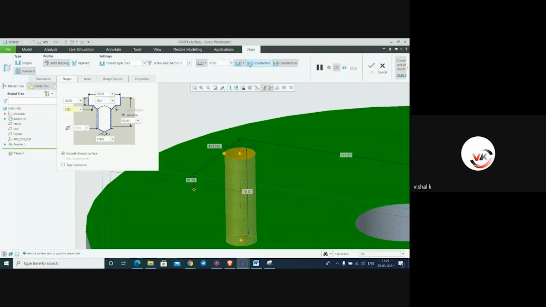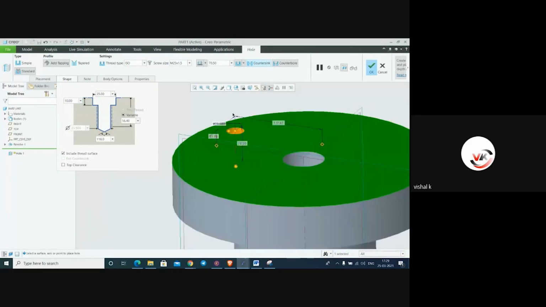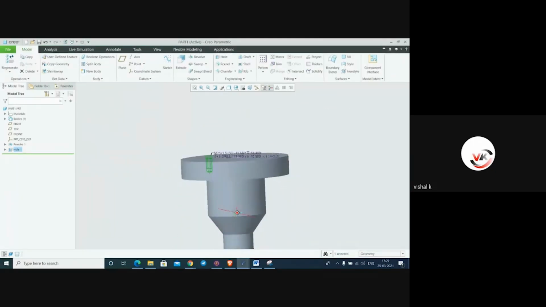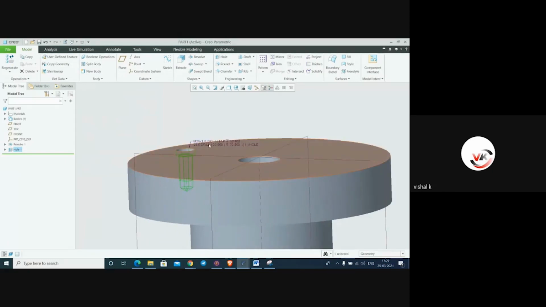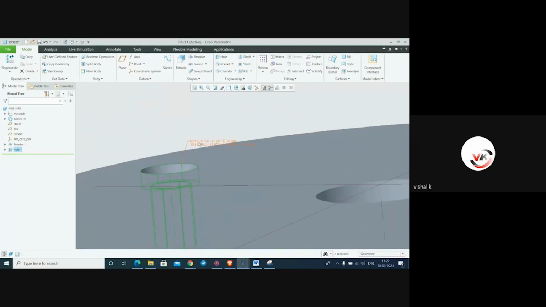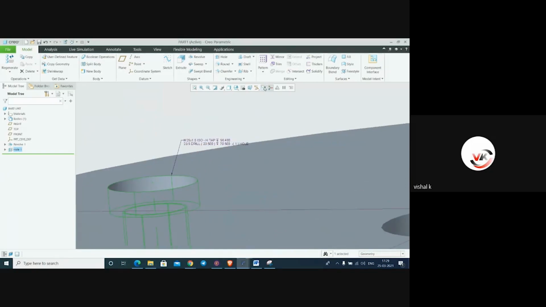Countersunk. Again, we have to change the parameters for this countersunk. So just say OK. It will show you TDS, tap drill size. According to the hole, it will show you the dimension. Here it is keynote, annotation display. We can deselect from here. Highlight or not.